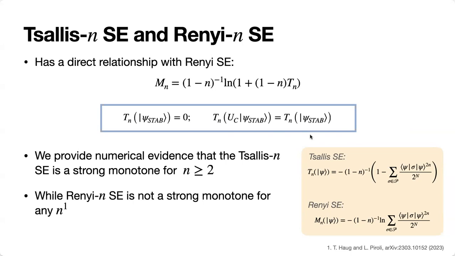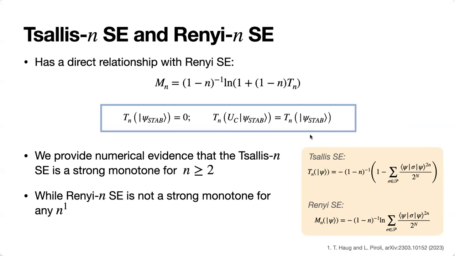I have a question. So how is the robustness of this magic monotone to noise? Is it robust or not? Because after noise it becomes a mixed state, and this magic is defined for pure states. Yeah, right.